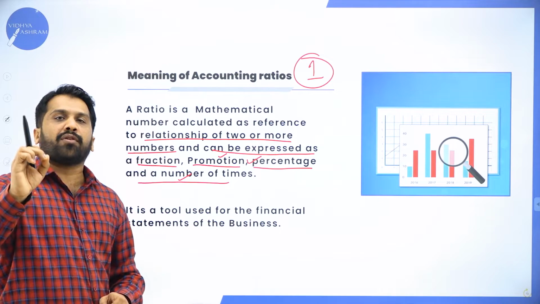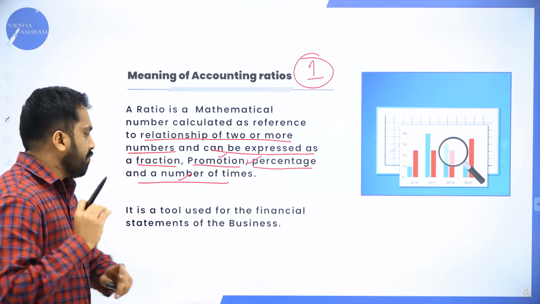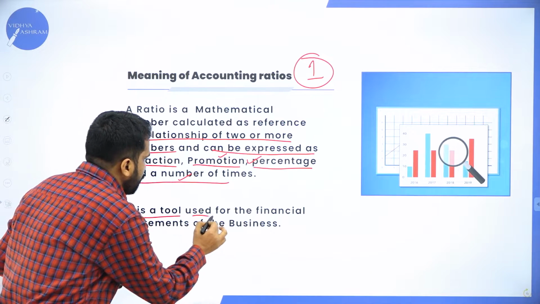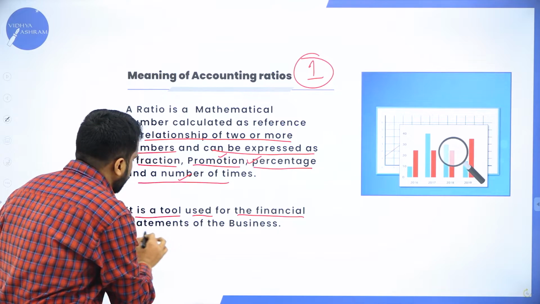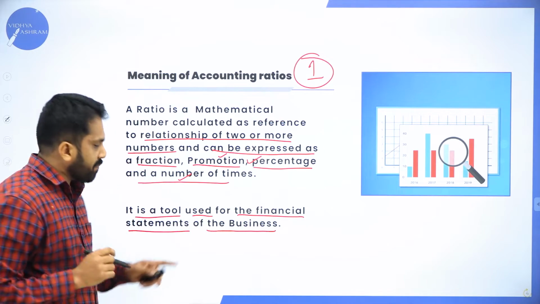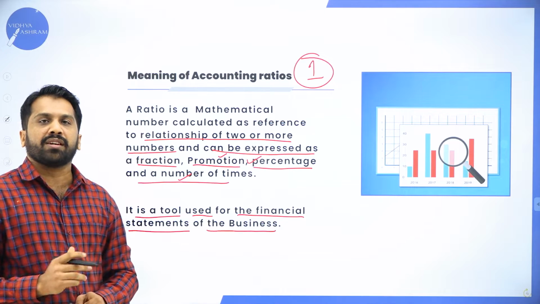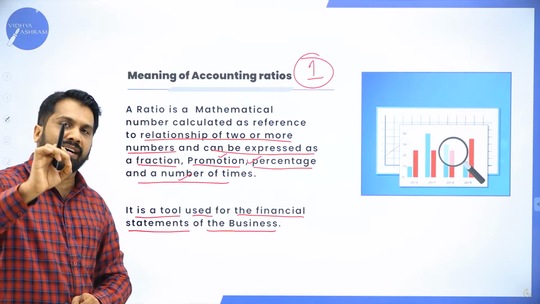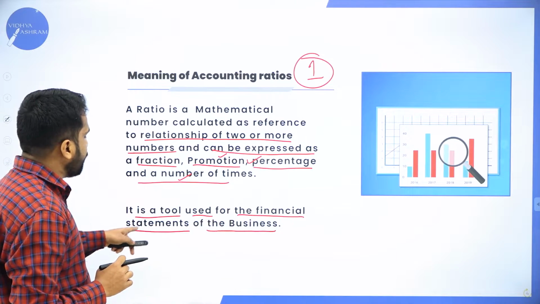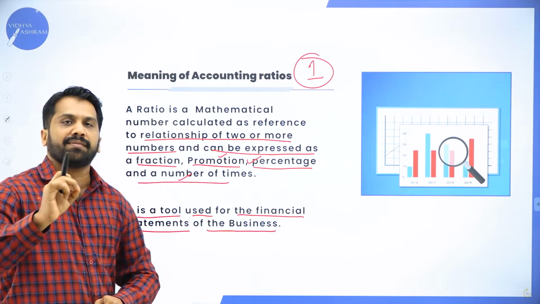For 1 mark, what should you answer? For a 1 mark question, you should answer: it is a tool used for the financial statements of the business. For your 1 mark question, this much is sufficient. What is accounting ratio? The answer is, it is a tool used for financial statements of the business.